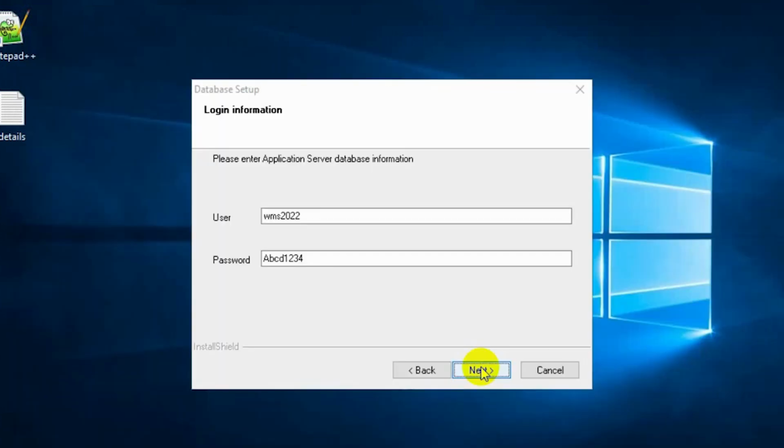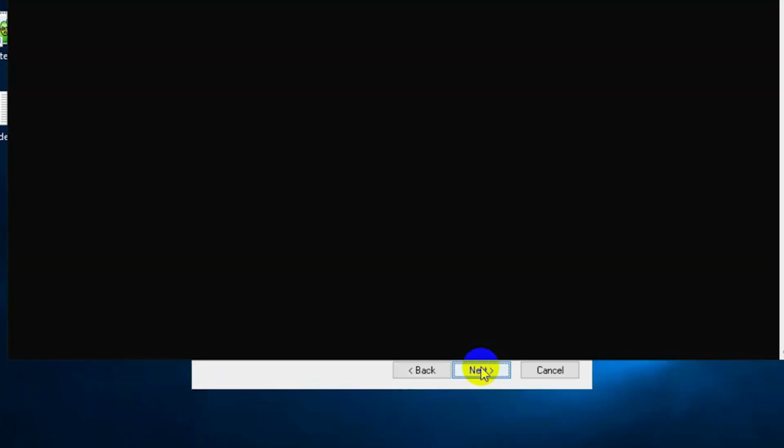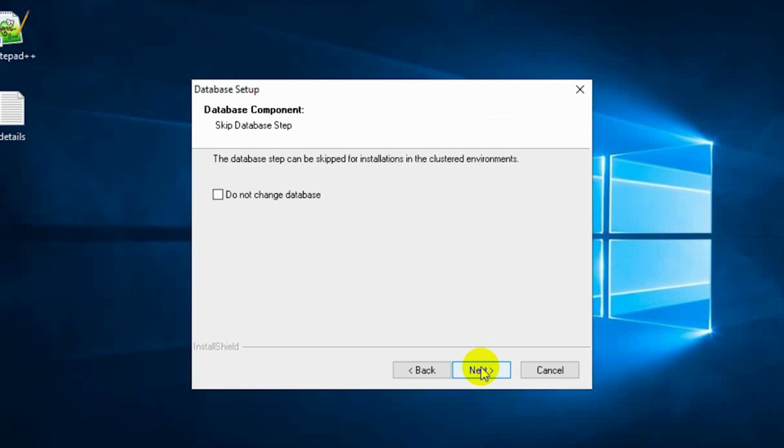It tries to connect to the database here. We click next on this.